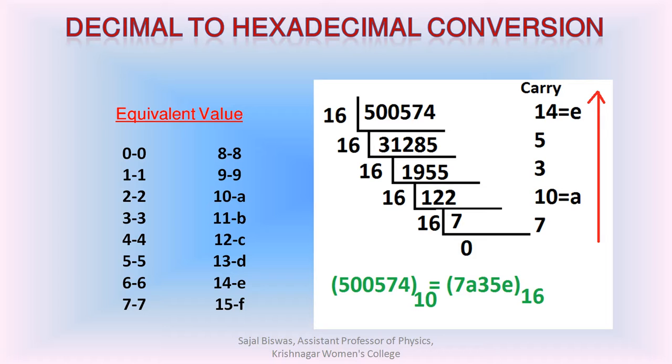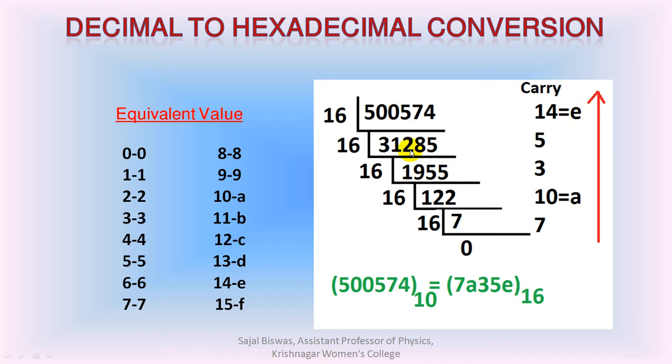For the conversion of the decimal number to hexadecimal number, the number is divided by 16, and the result is written below, and the carry is written aside. Here we have divided 500574 by 16, and we have found the result as 31285, and the remainder or carry has been written here. From the table we can see that the hexadecimal equivalent of 14 is E.